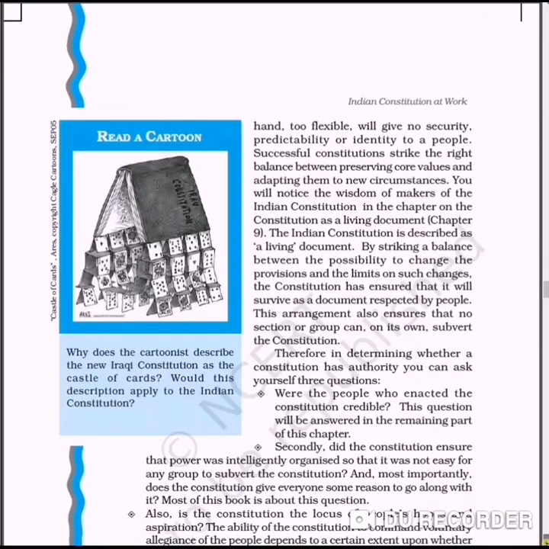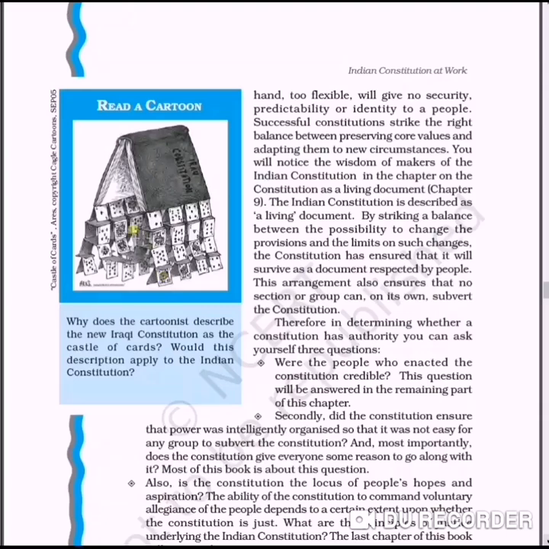Now see the other cartoon question. This cartoon shows the Constitution as a castle of cards. A castle of cards means this is very fragile. It may fall anytime. It means if the Constitution does not have a basic power, if the base is not strong, if it is not based on good aspirations or good rules, laws, debates, then it can flop. But the Indian Constitution is not like that. It is still working. It shows that the Indian Constitution is the strongest constitution and a very good constitution.